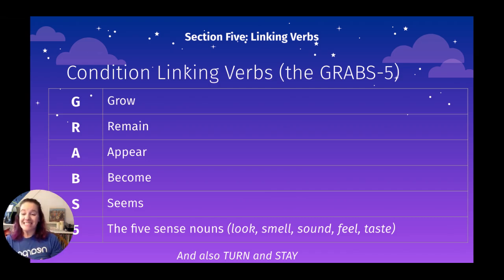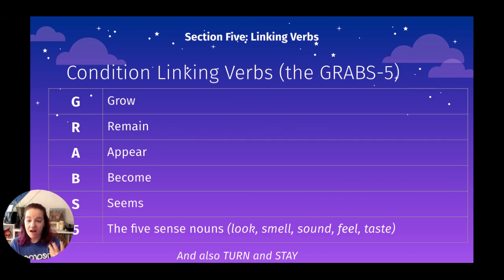And then the 5 is your 5 sense verbs. So your 5 senses, the verb form of those. So look, that's your eyes, smell, that's your nose, sound is your ears, feel is your hands, taste is your mouth. But you can use those as non-action verbs for those conditional linking verbs. The other two that don't really fit into the pattern of grabs 5 are the word turn and its other forms and stay. Again, not turn like you are turning around, but the condition form of turn. So it's more like the grabs 7, but we just call it the grabs 5, and then make sure you note those other two.